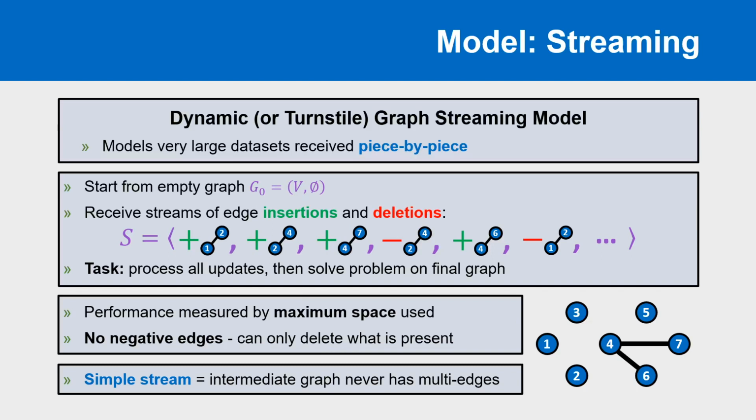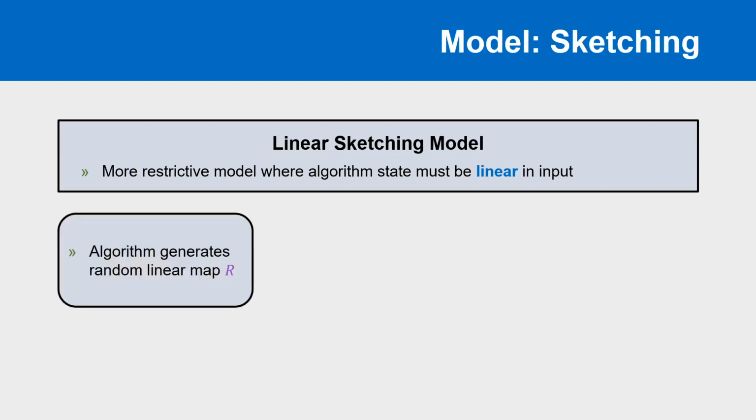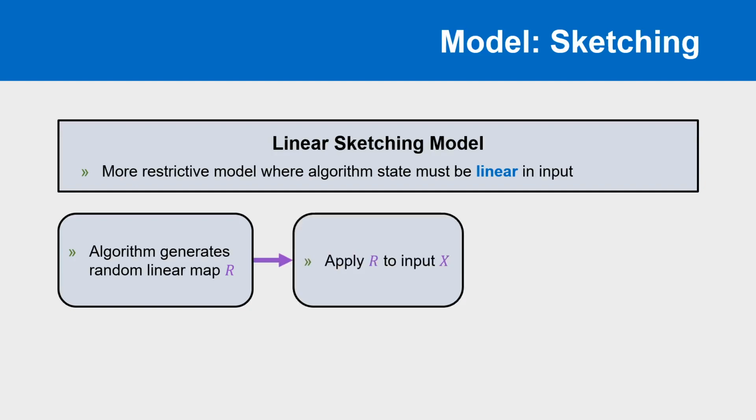While proving tight space bounds for this model is our main motivation, we also need to discuss 2 other related models. The first related model is the linear sketching model. Linear sketches are a special kind of algorithm where the algorithm state is linear in the input data. They can be thought of as a 3-phase algorithm. In the first phase, at initialization, the algorithm uses randomness to sample a linear map R from some special family. In the second phase, the algorithm applies the map R to the input data X.